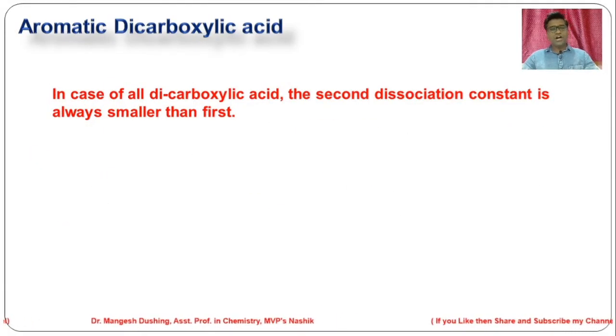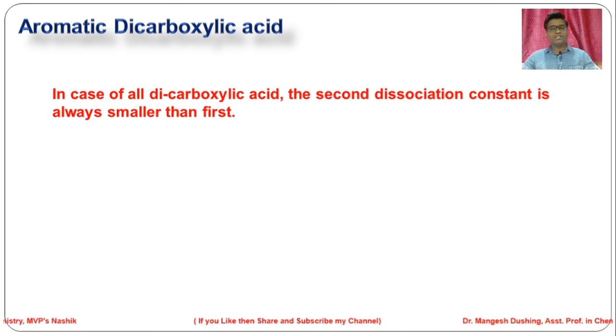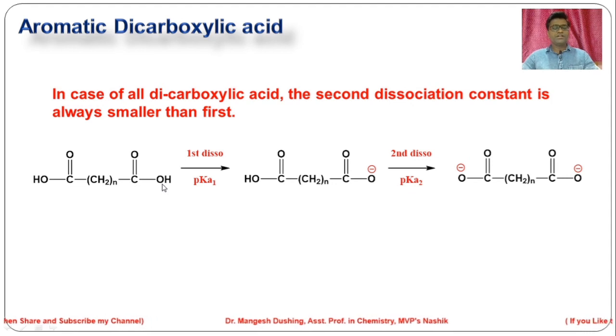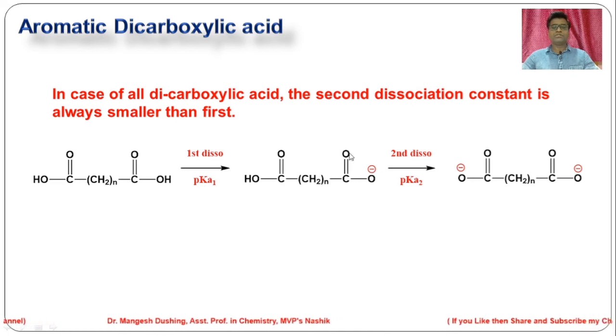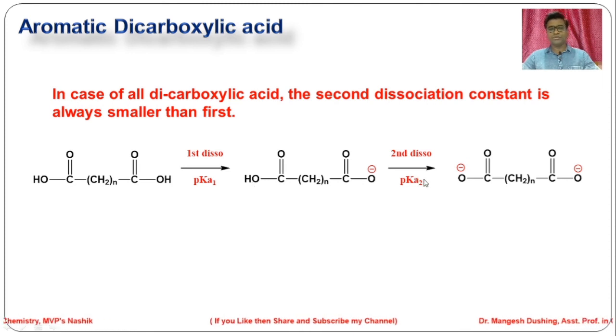Friends, in the case of all dicarboxylic acids, the second dissociation constant is always smaller than the first. It means that the first pK value is always smaller than the second pK value. Why so? For example, this is any diacid. The first dissociation means one of these two OH groups dissociates and gives H plus ions. That is called the first pK value. Whatever conjugate base forms contains O minus. Now for the second dissociation, the second OH should dissociate to give a proton and form a dianion.